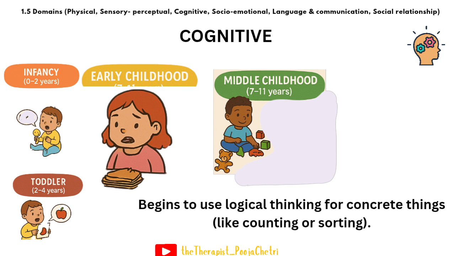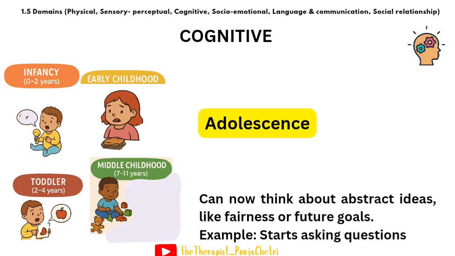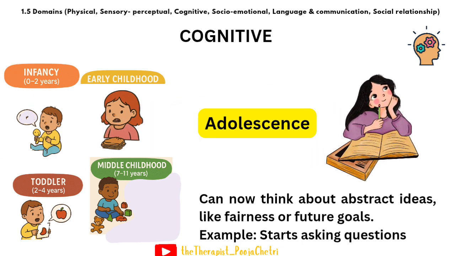And the next stage is adolescence, that means 11 plus years. Here the child can now think about more abstract ideas, like what is fairness in games or in life, and future goals. For example, they start asking questions like what will I be when I grow up, or why are some rules so unfair. They start thinking about such questions. So these are all the cognitive developments we can see in life's phases.